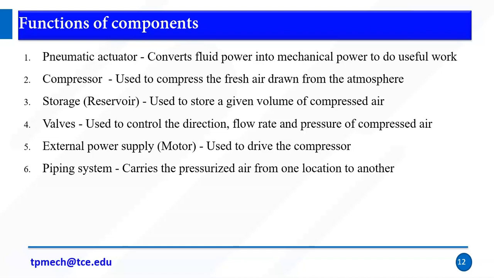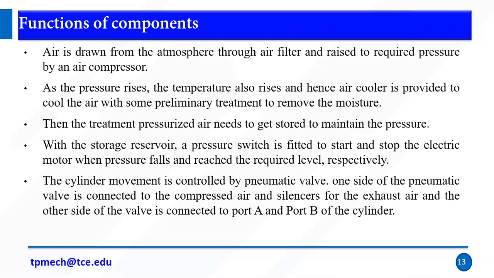The compressor is used to compress the fresh air from the atmosphere. Storage is used to store a given volume of compressed air. Valves are used to control direction, flow and pressure. For the external power supply, we need an external power supply to run the motor, and the motor is used to drive the compressor. The piping system is the carrier or passage for air from one location to another. Normally we say pipe, right? Air is drawn from the atmosphere through an air filter and raised to the required pressure by an air compressor.